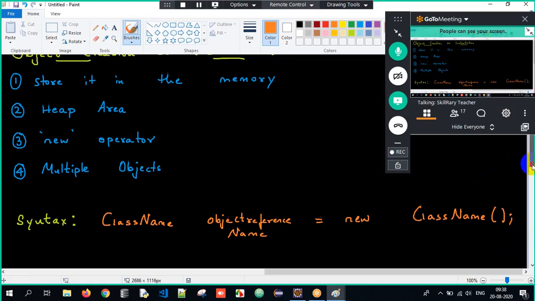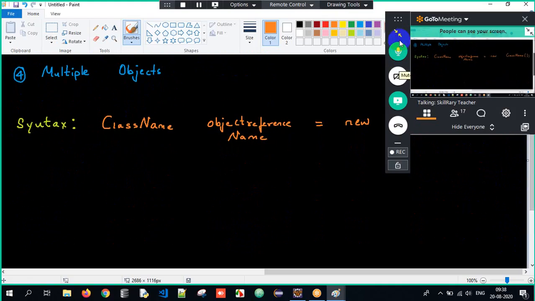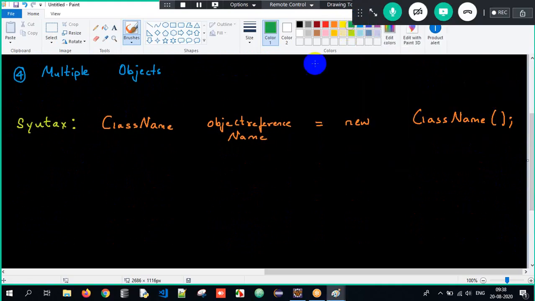For example, sir, if I have a class by the name Pen, open curly braces and close, how will I create an object? We can create an object only for classes.